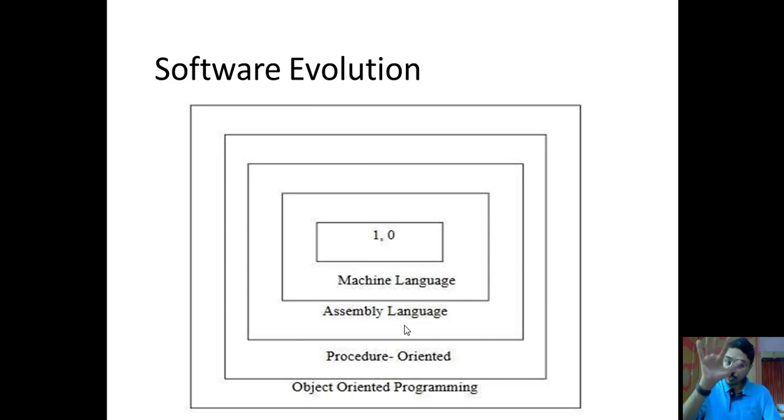For a time being, it was okay to work with the assembly level language. But again, as the complexity of the software went on increasing, we needed to find something smarter to work with. And for that, we then invented procedure-oriented language, which we sometimes also call a functional language. So that is nothing but C. So instead of giving an instruction in the form of add and all that, we started using functions.